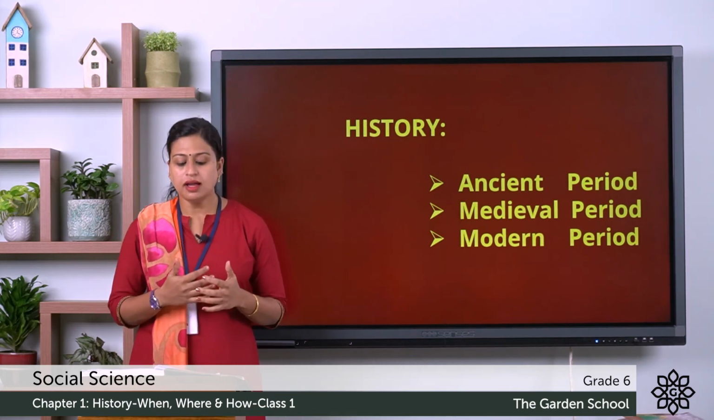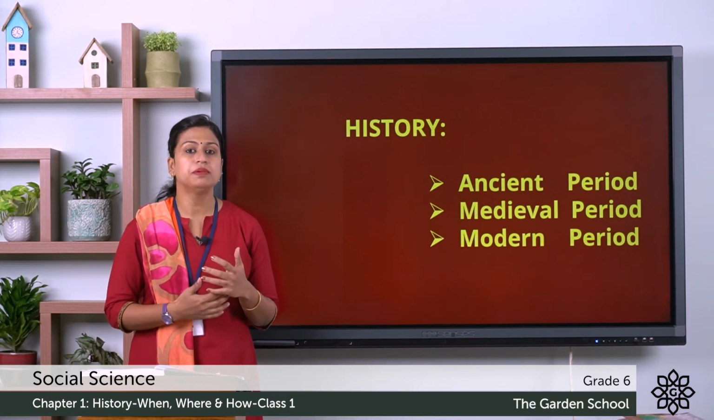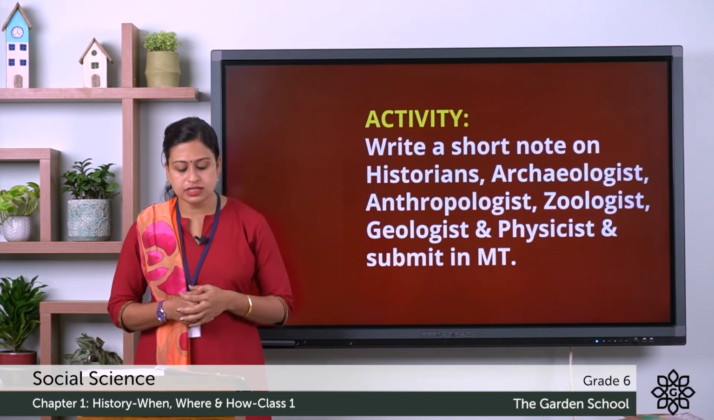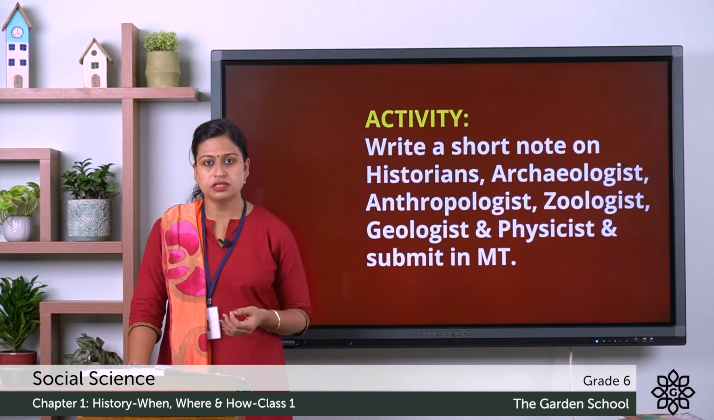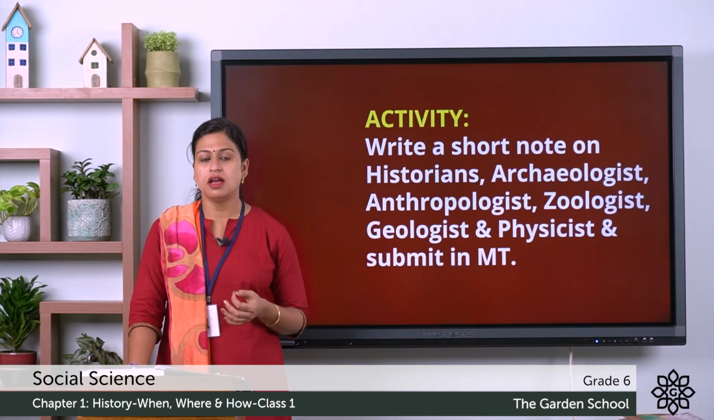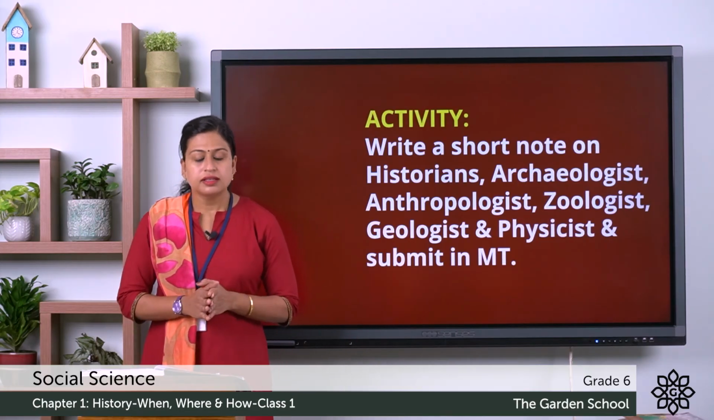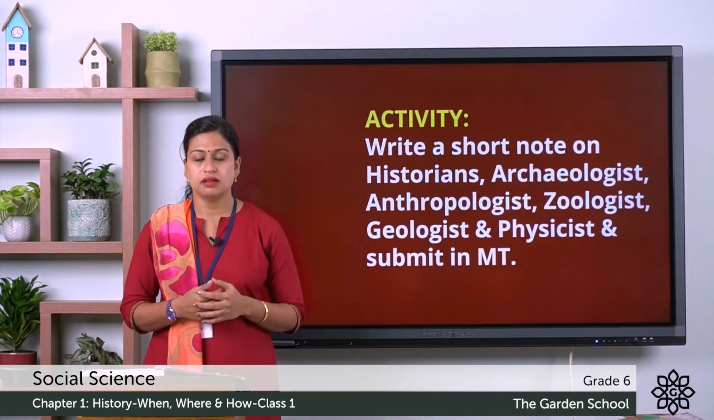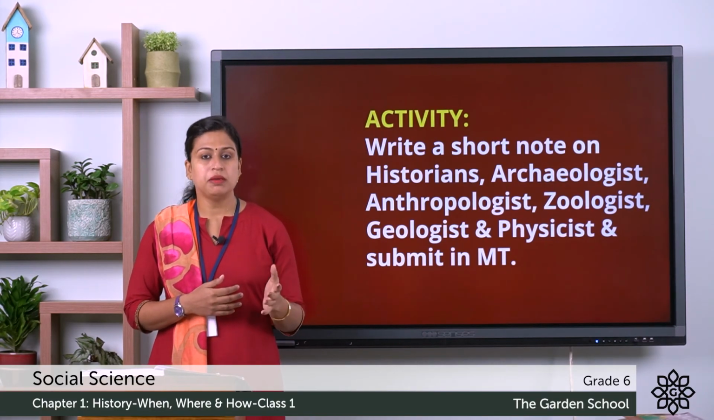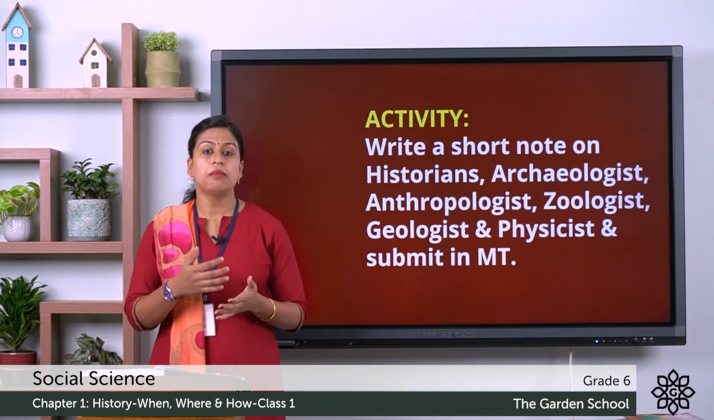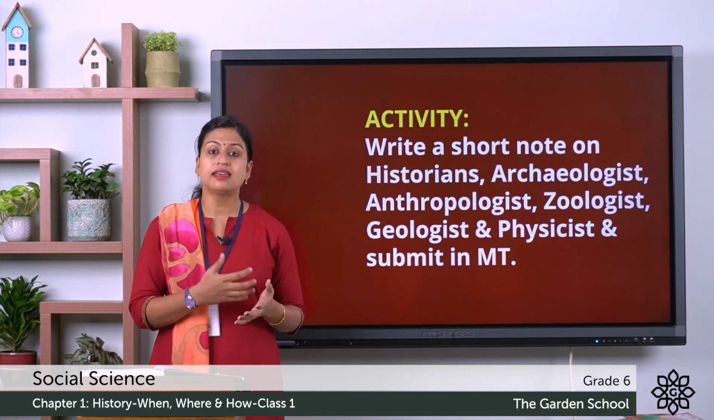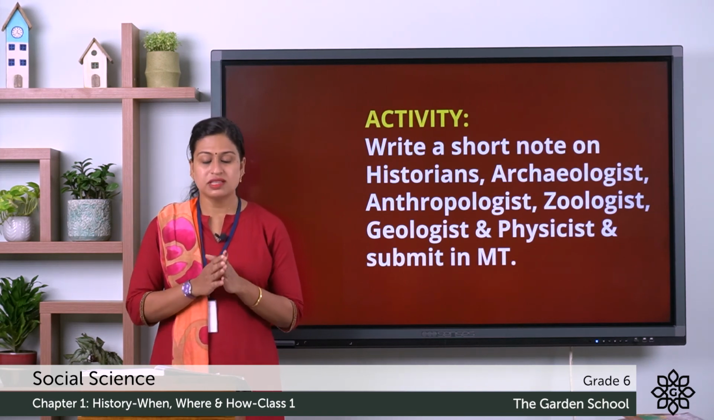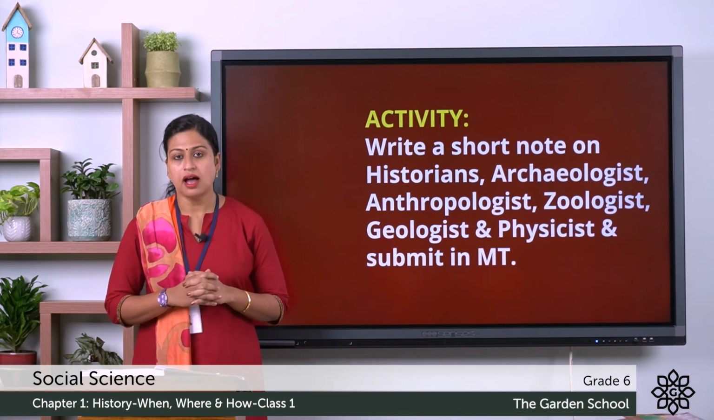There are many other experts and scholars who help us to know about the past, like the historians, archaeologists, anthropologists, zoologists, geologists, and physicists. So here, historians, they are the people who study and writes about the past, whereas archaeologists are the people or the scientists who study about the past using different archaeological sources, that is the material remains of the people. So this was about historians and archaeologists.